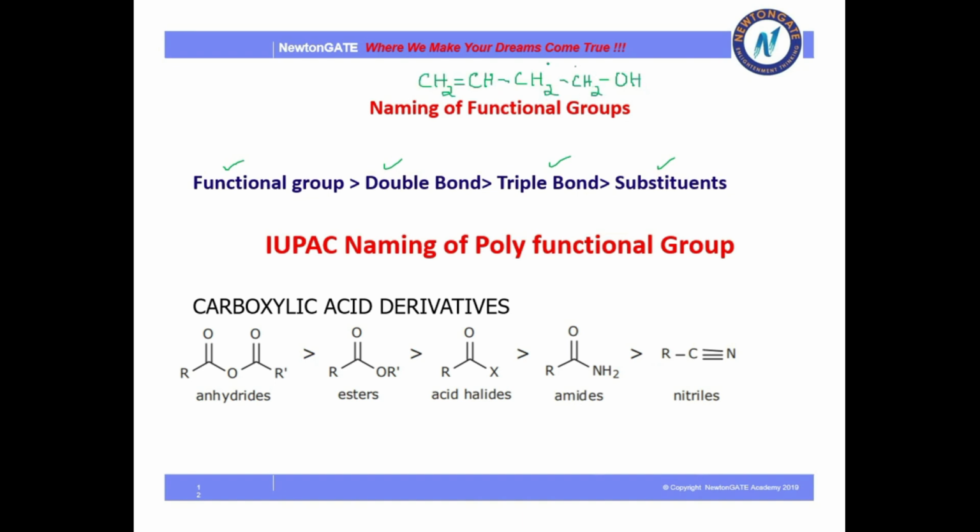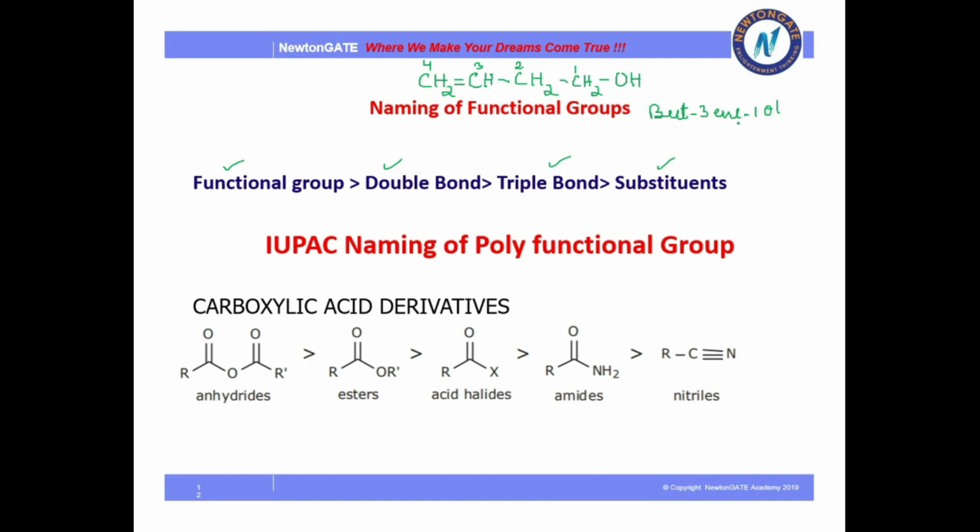Okay, now look at this compound. Here there is a functional group OH and then there is a double bond. So which am I going to give more priority? I am going to give more priority to the functional group. So my counting, that is my lowest number, will be given to this carbon. So my counting will start from here: 1, 2, 3 and 4. So how will I name it? It will be but-3-en-1-ol.